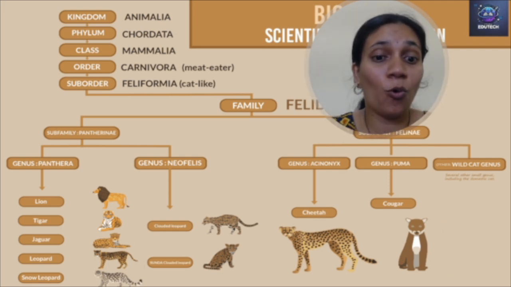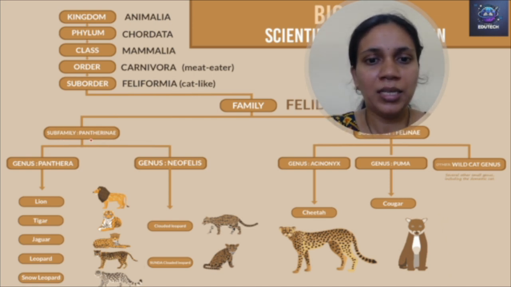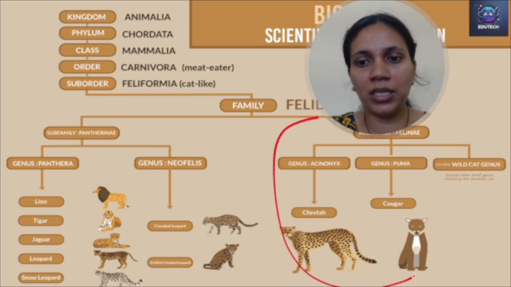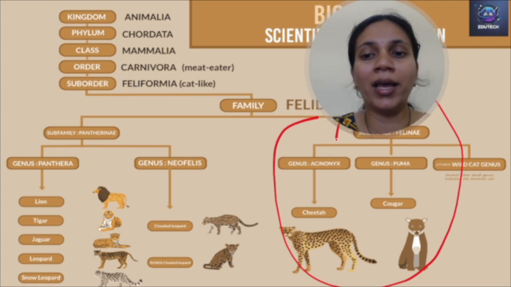But as we go down towards the genus, they become different. Now we have the subfamilies Pantherinae and Felinae. These are more like cats.